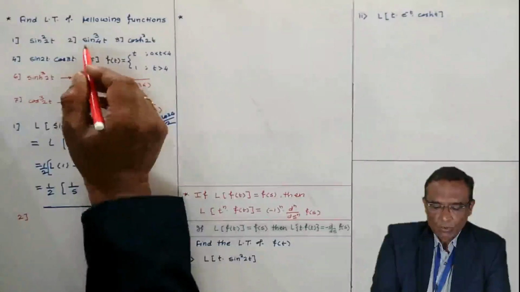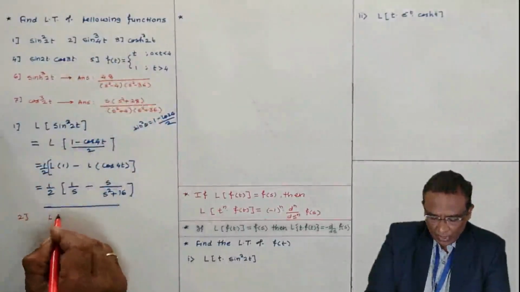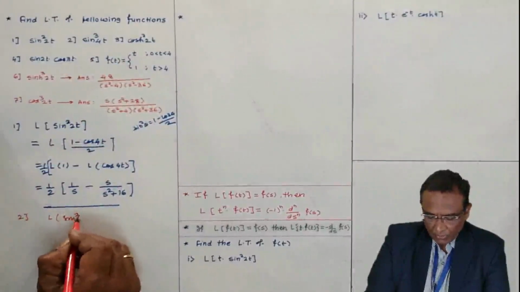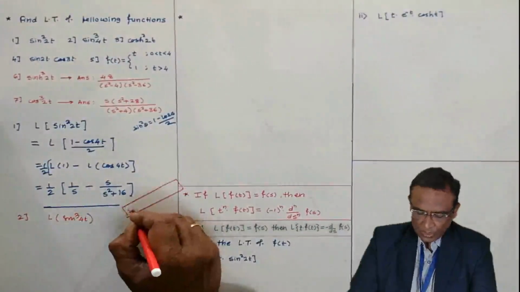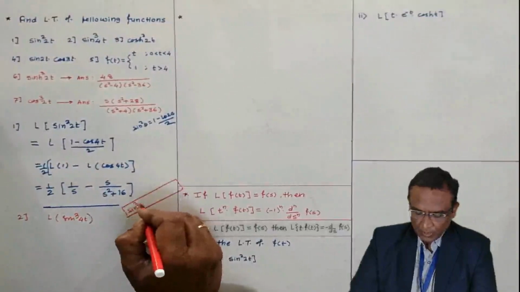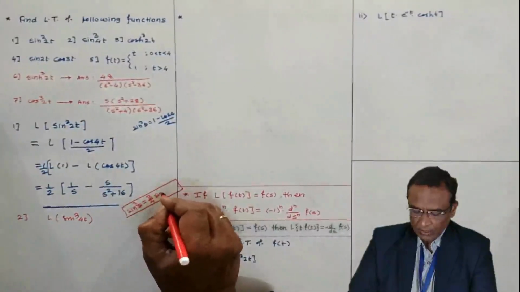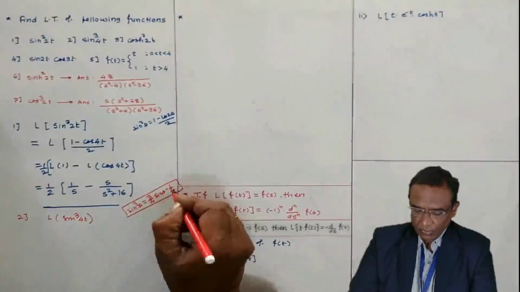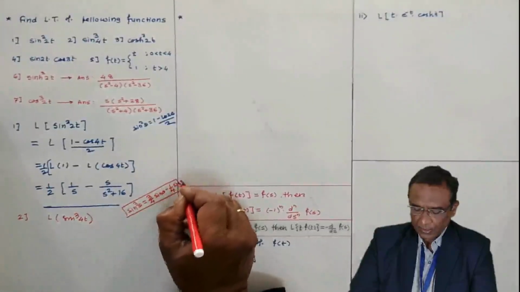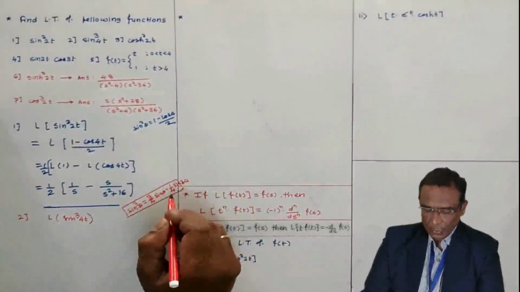Now the Laplace transform of sin cube 4t. Laplace of sin cube 4t I want. I am using this formula: sin cube theta is equal to 3 by 4 sin theta minus 1 by 4 sin 3 theta. This is the trigonometric formula I am using.